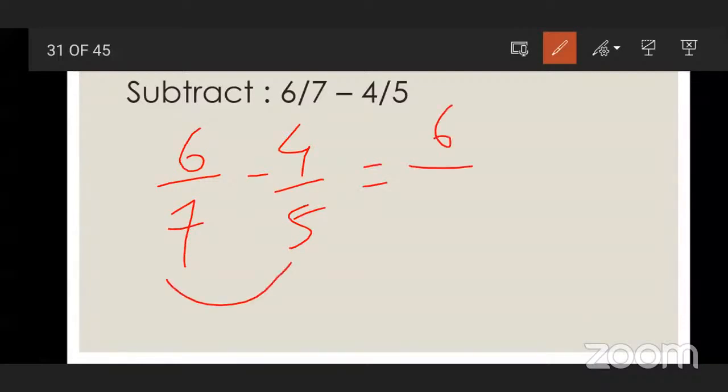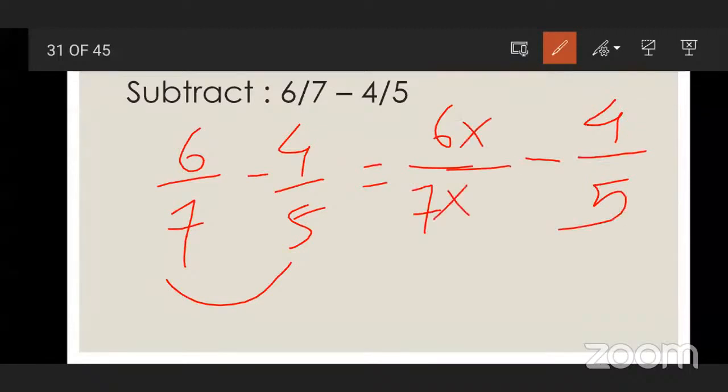Okay, sir. What are the denominators? 7 and 5. Are they same? No, sir. They are different. We have to make the denominators equal. In the table of 7 and 5, which number is common? Tell me the number which comes in the table of 7 also and 5 also. 35. Okay, in the table of 7, when does 35 come?